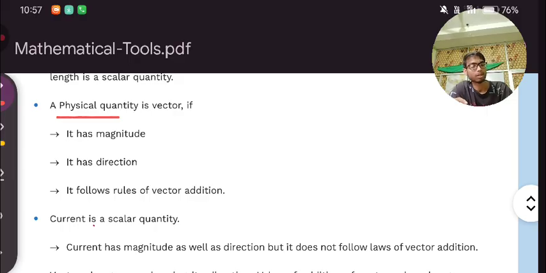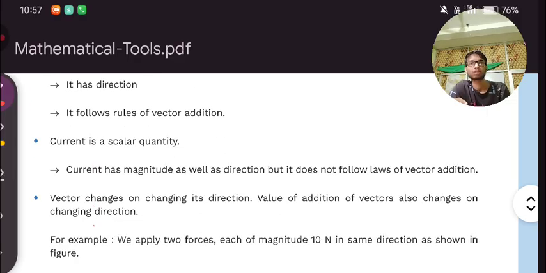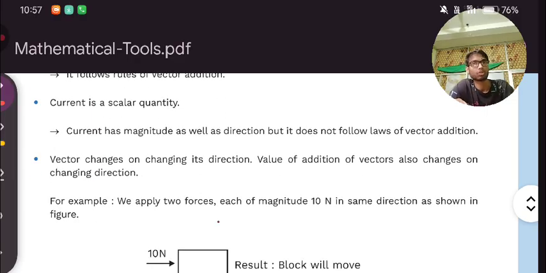Current is a scalar quantity. Current has magnitude as well as a direction. Current is going in this direction or in this direction. But why are we saying that this is a scalar quantity? Let's see what is the reason. Current has a magnitude as well as a direction, but it does not follow laws of vector addition. So vector addition is also important, is also necessary. We will see what is vector addition.